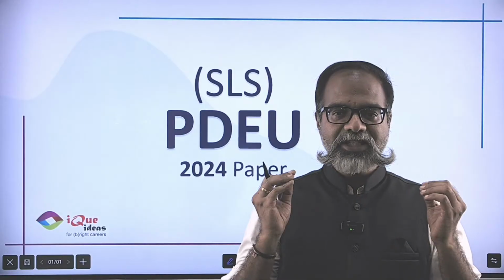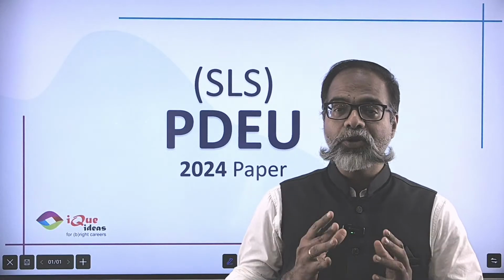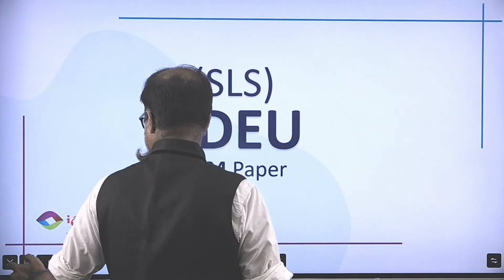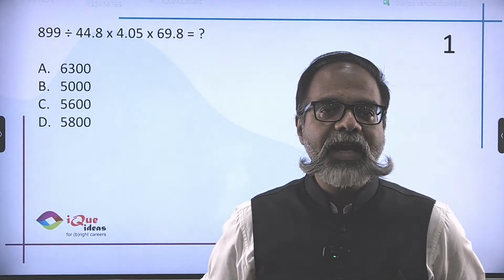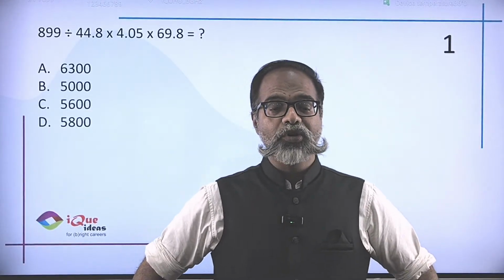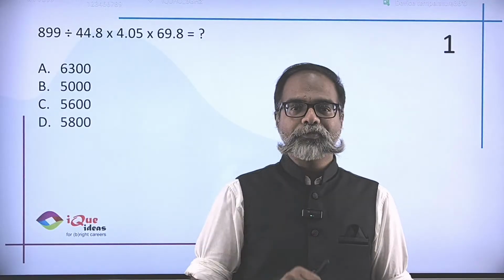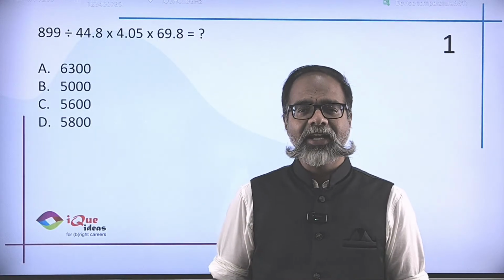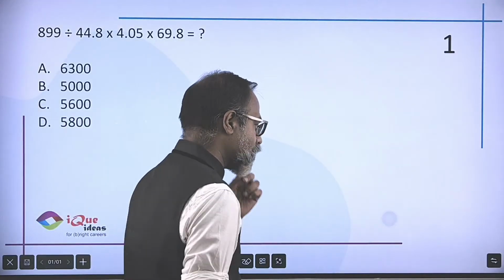So without further ado, let's jump into this paper, take a look at the questions which were asked, a couple of surprising questions in this paper, and see how quickly we can go about solving them. So let's start with the first question, where it is 899 divided by 44.8 into 4.05 multiplied by 69.8. And I know most of you would be like, without a calculator, I won't be able to touch this question. But look at the options, all beautiful round figures ending in 2 zeros. That means they are not expecting you to do anything fantastic. It's simply a question of rounding off these figures and getting the exact answer. So let's quickly see how this is solvable.